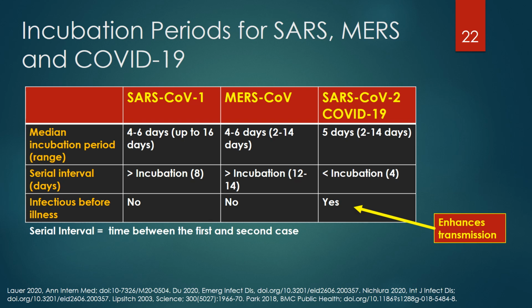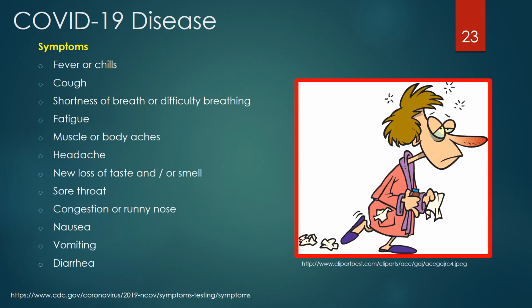Of these three coronaviruses, COVID-19 is the only one that is infectious before the onset of symptoms, which enhances transmission and may help explain why COVID-19 became a pandemic. Symptoms of COVID-19 disease include fever or chills, cough, shortness of breath or difficulty breathing, fatigue, muscle or body aches, headache, new loss of taste and or smell, sore throat, congestion, runny nose, nausea, vomiting, and diarrhea.